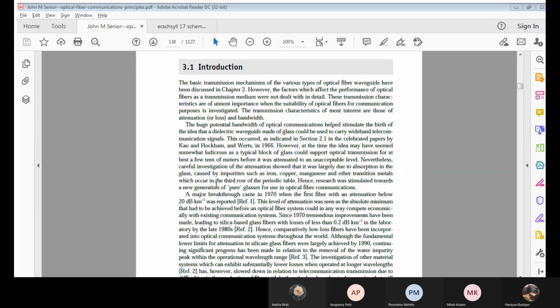Of course, the cable should be flexible, and due to that flexible nature there may be a bending of waves, due to which there may be some extra absorption by those transition elements or metals, and so there will be attenuation losses.